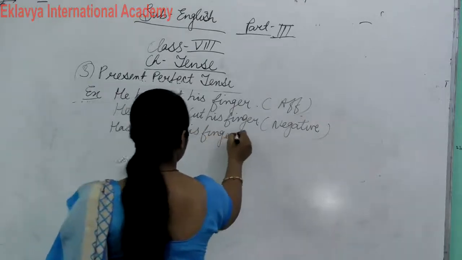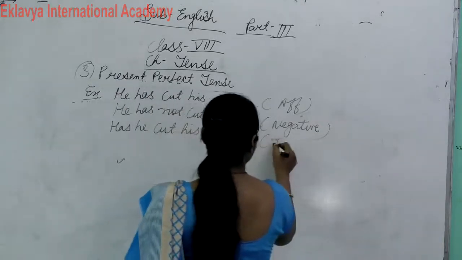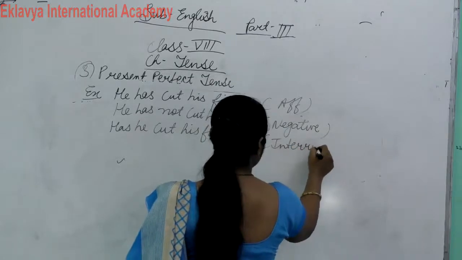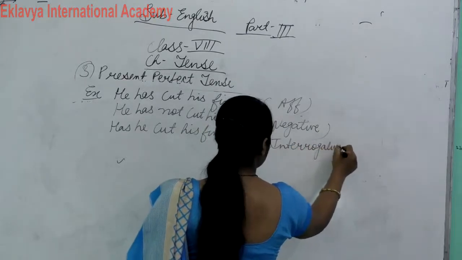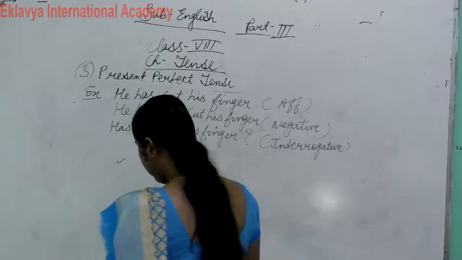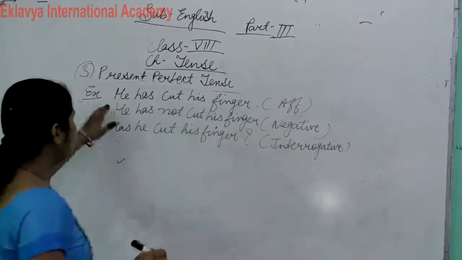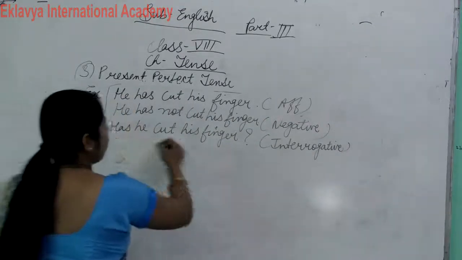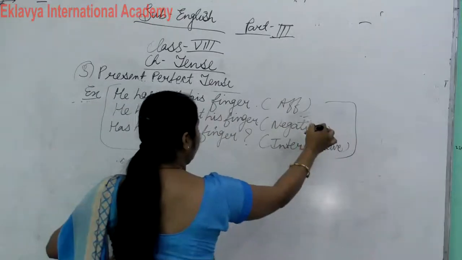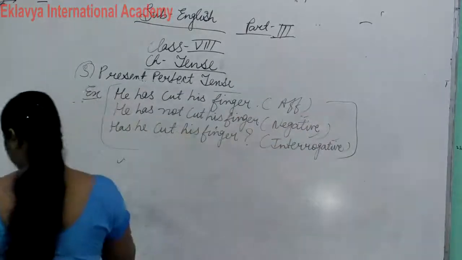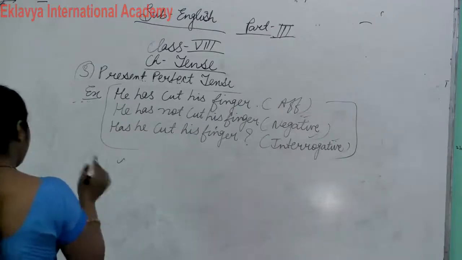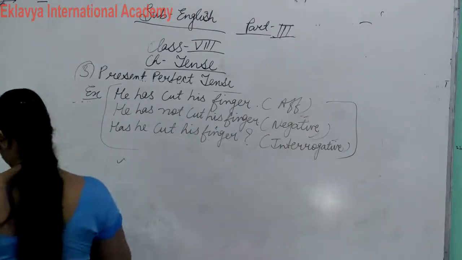This is our interrogative. Clear? So this way we arrange these three forms of tense: affirmative, negative, and interrogative. Now, how do we use indicators? Clear?